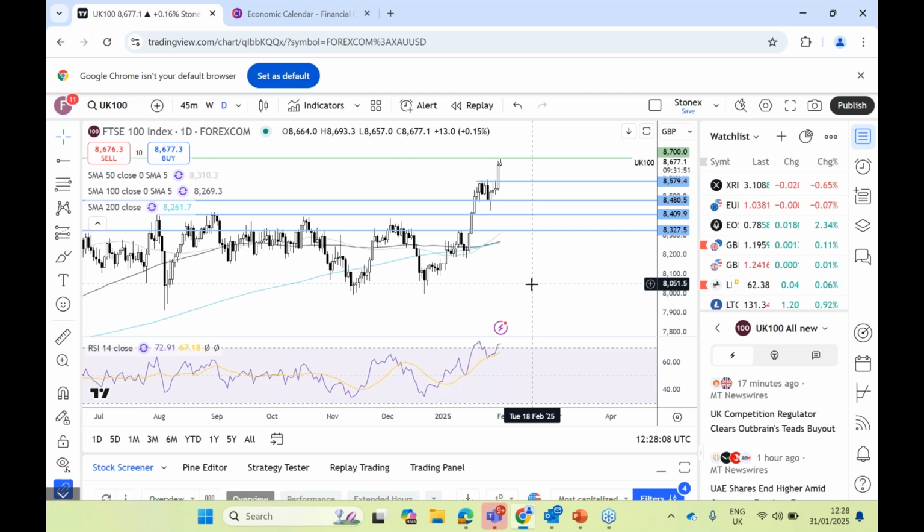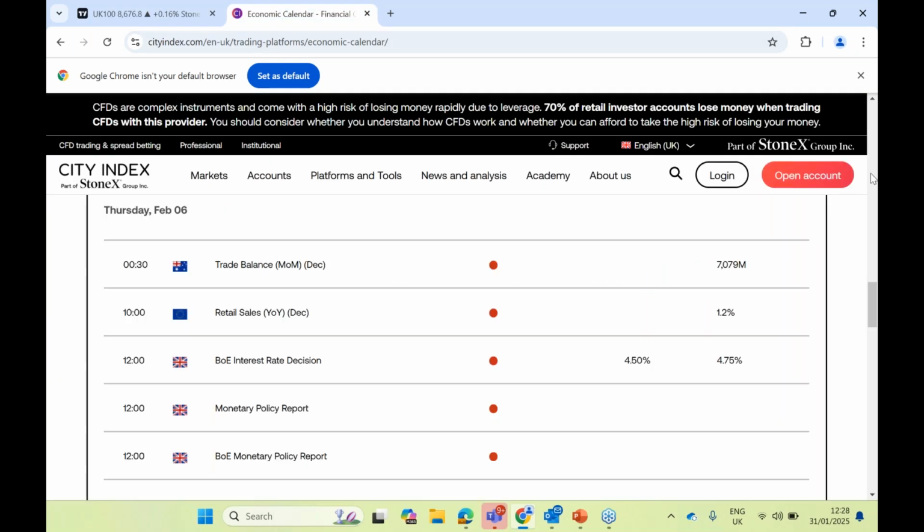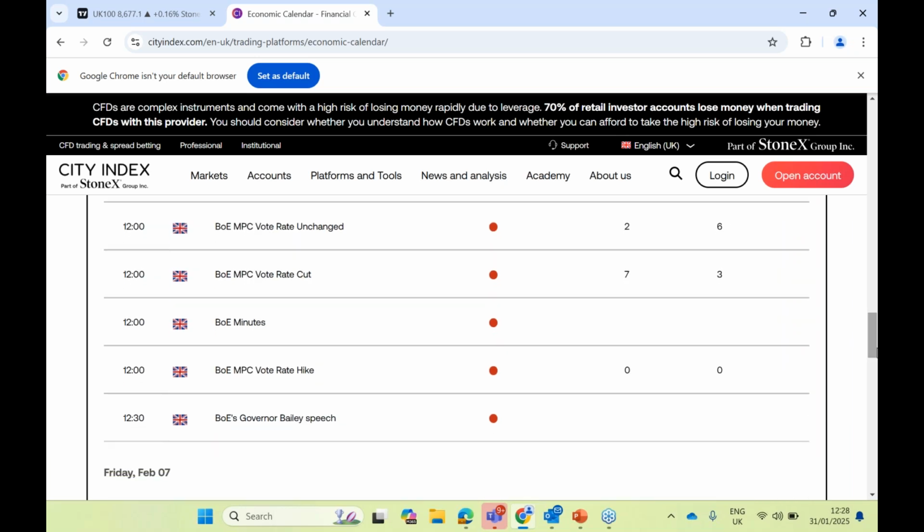So FTSE is being boosted by strength in international stocks as we've got that weaker pound. Also, optimism surrounding interest rate cuts by the Bank of England, and also the banks are performing well. We've also seen a solid recovery in mining stocks, as well as the stimulus measures in China come into action.